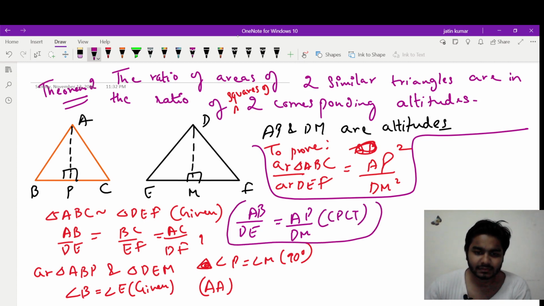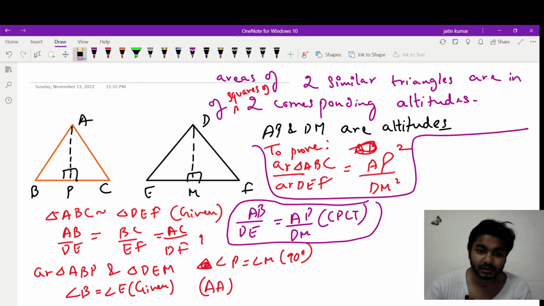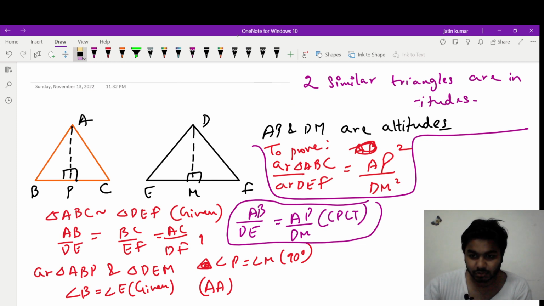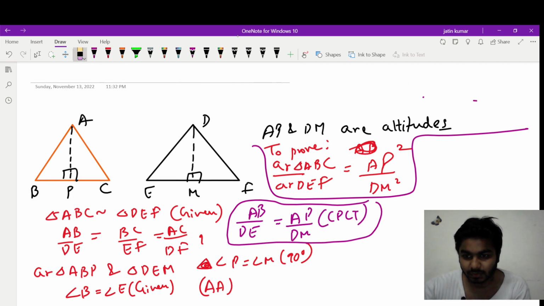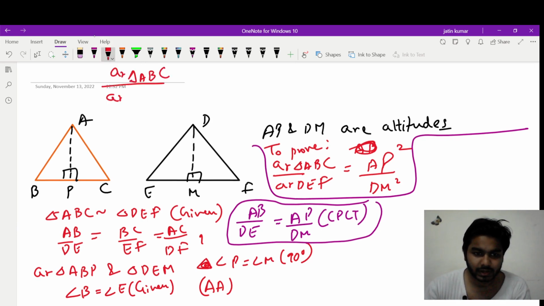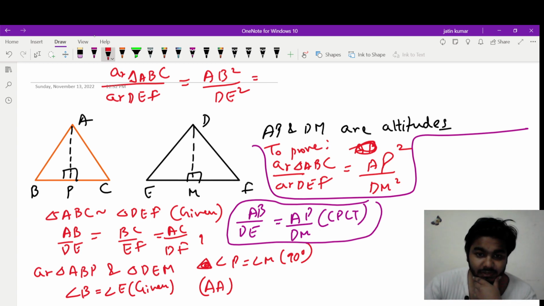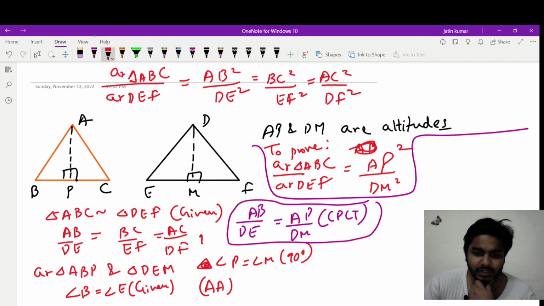If I can write like this, and in the theorem 1 we have already proved that the ratio of areas of these two triangles will be equal to the ratio of the squares of sides. In the theorem 1 we have proved that the area of triangle ABC upon area of triangle DEF is equal to AB square upon DE square, and all the sides, right? Like all the sides. So BC square upon EF square and AC square upon DF square. We have proved that. Now AB upon DE becomes equal to AP upon DM. See this.